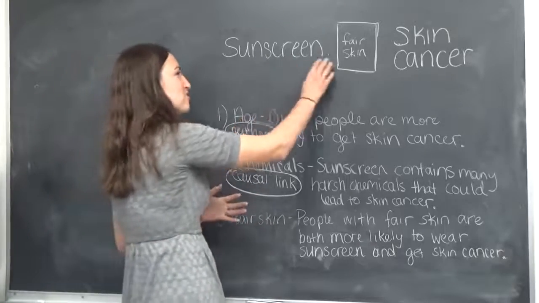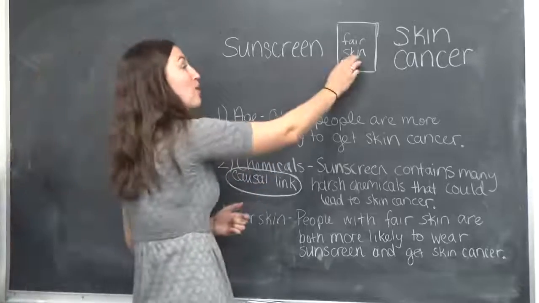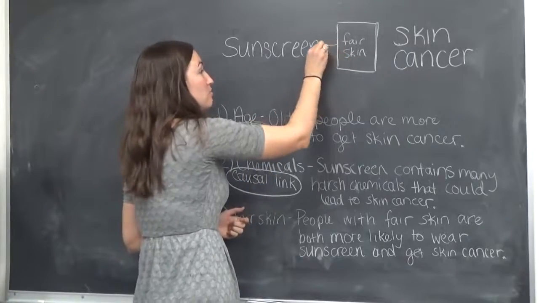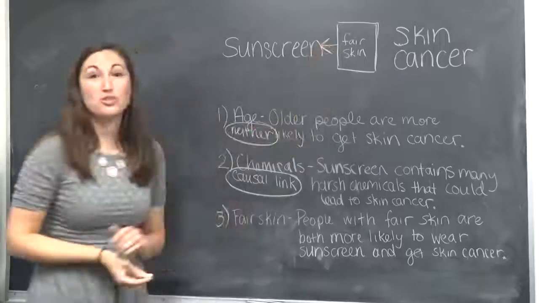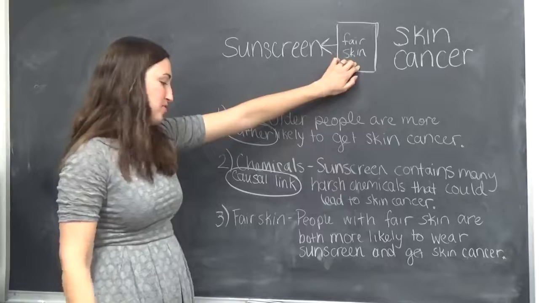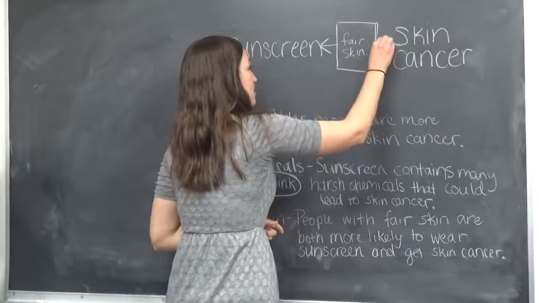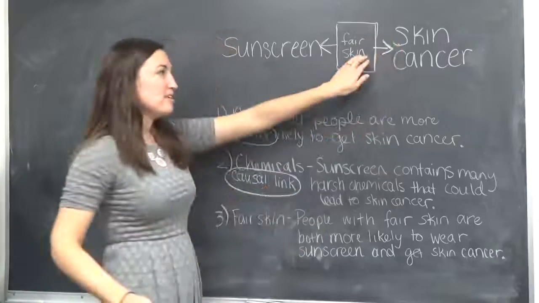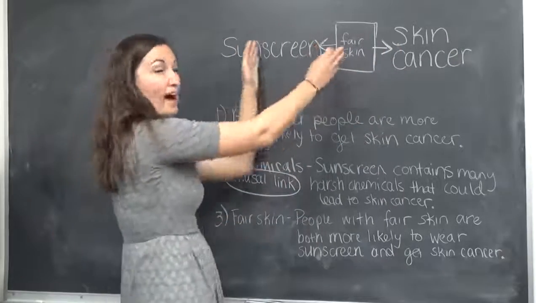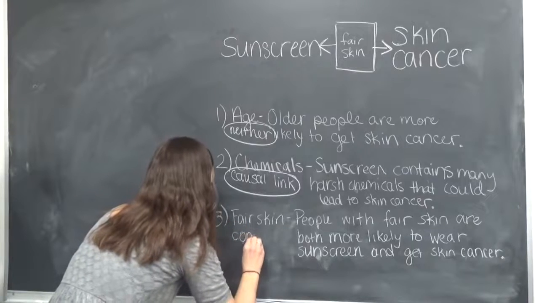Does wearing sunscreen make you have fair skin? No, it's the opposite, right? If you have fair skin, you're more likely to wear sunscreen. And that's what they're saying, people with fair skin are more likely to wear sunscreen, and if you have fair skin, you are at a higher risk of skin cancer. So see how on this one, the arrows point in opposite directions. This has to be the confounder.